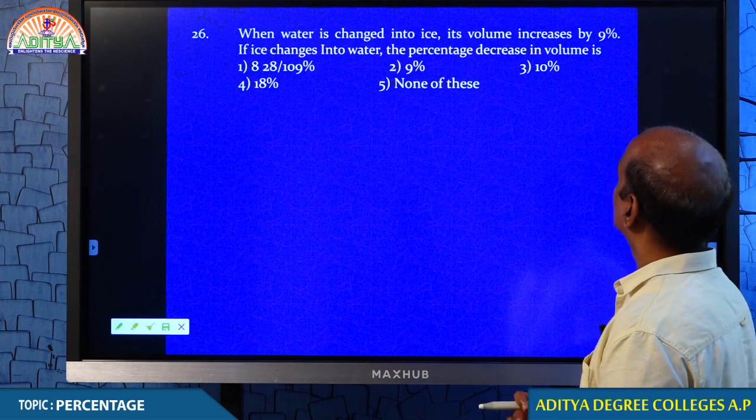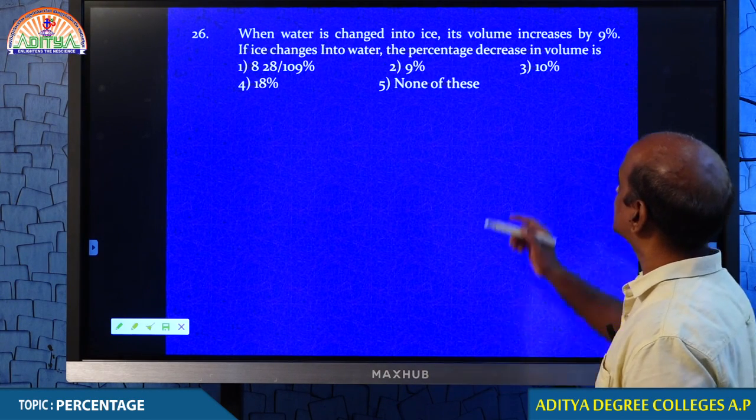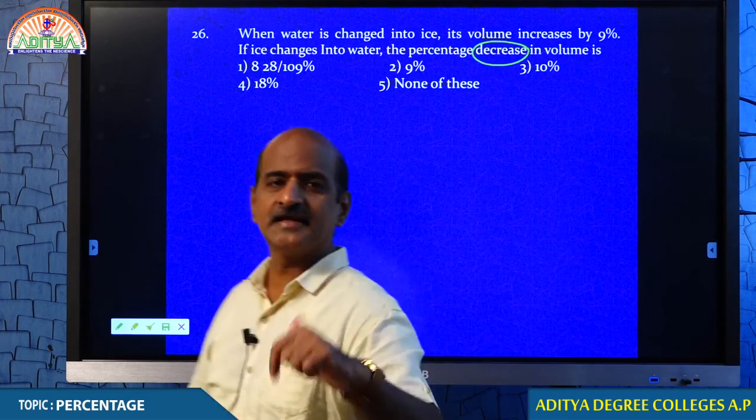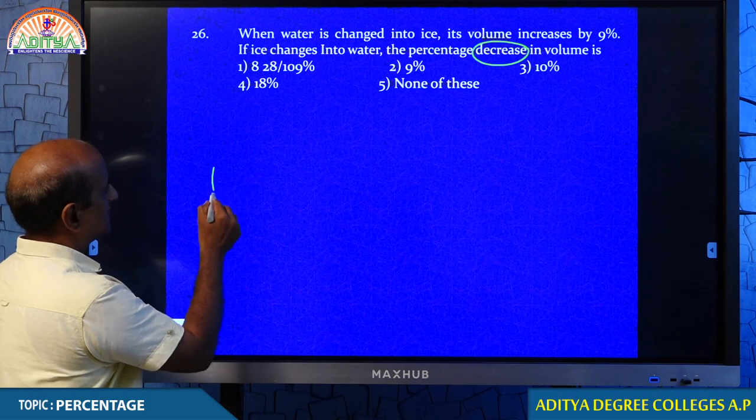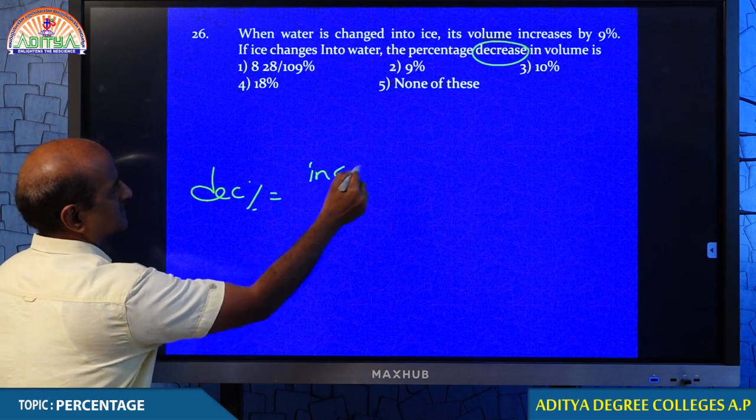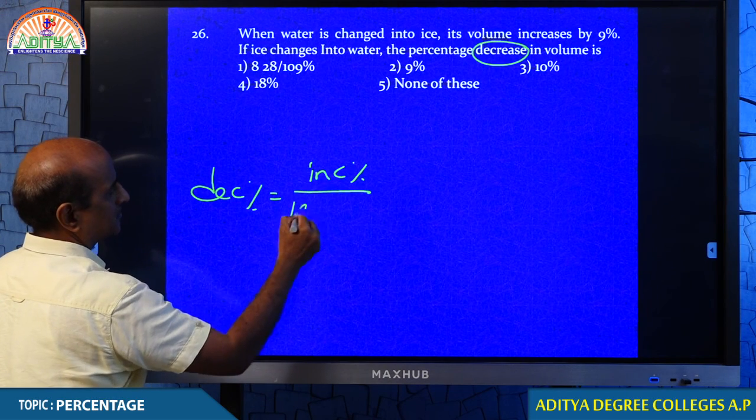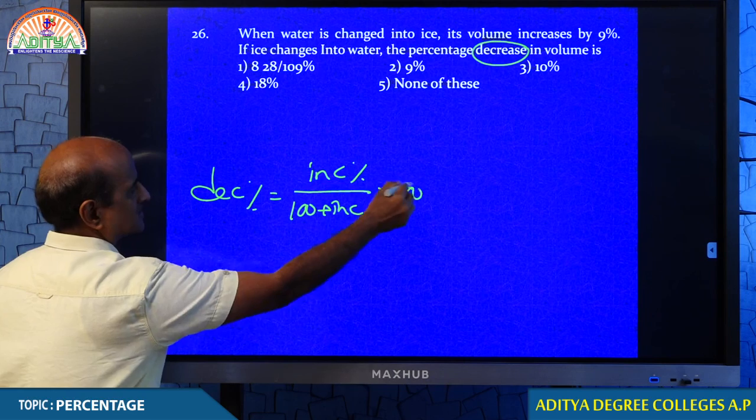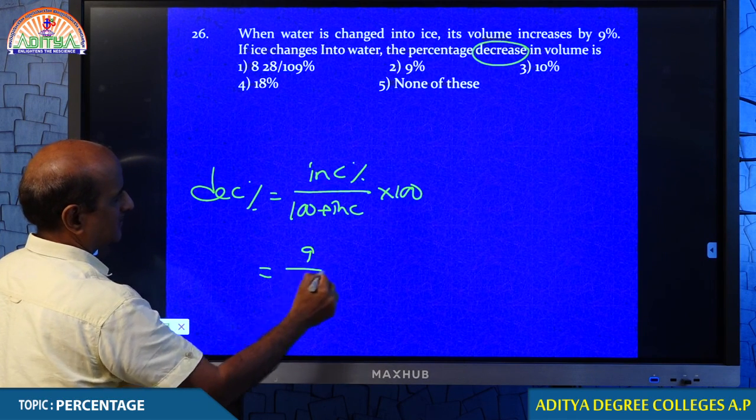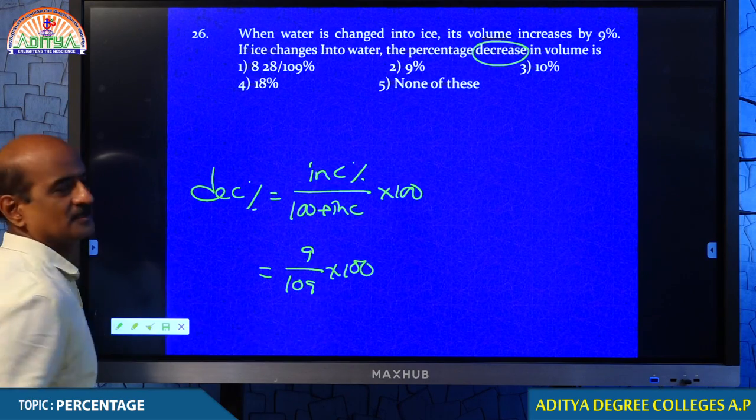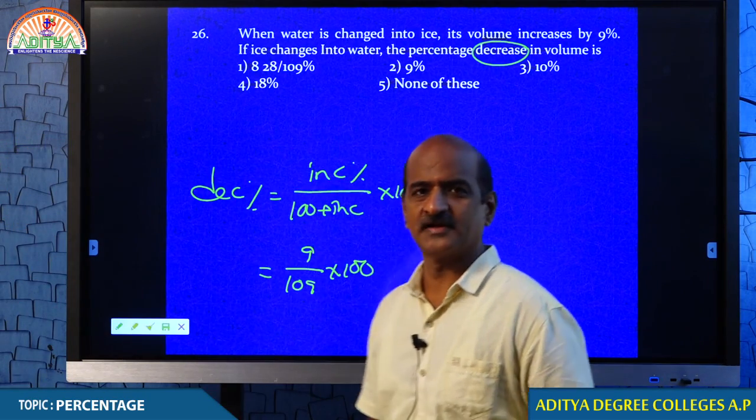So, if volume increases by 9%, then the percentage decrease: if that increases, this decreases. Percentage decrease is given by the formula percentage increase by 100 plus percentage increase into 100. Well done students, very well done. I appreciate your sincere effort. You get it right. That's very good.